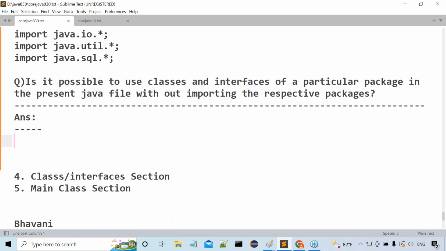Yes or no? Previously, I made one statement. What was the statement I provided there? If you want to use classes and interface of a particular package in the present Java file, we have to import that package. Then only we are able to use them.